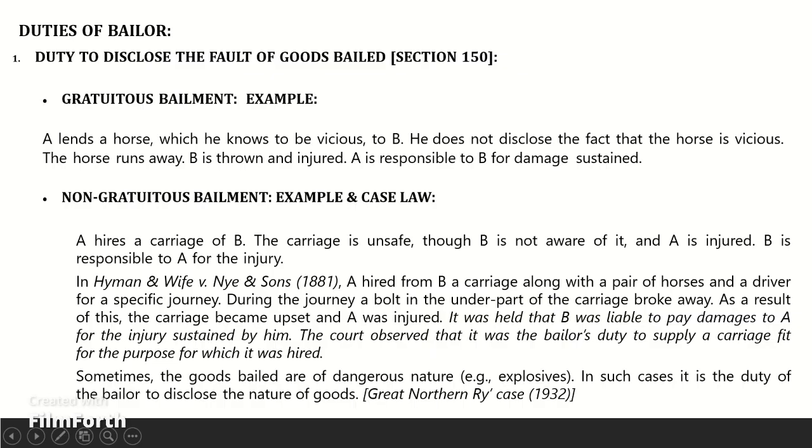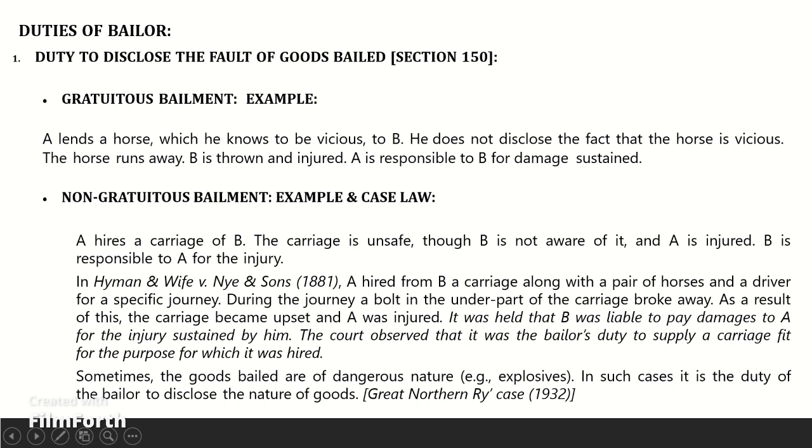Duties of a bailer. The duties of the bailer are spelled out in a number of sections: Section 150, 158, 159, 164. These are categorized under the following headings.